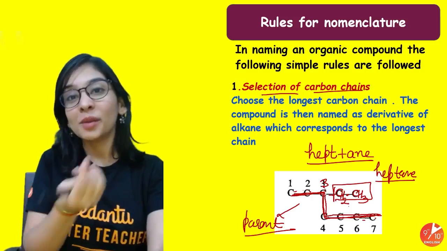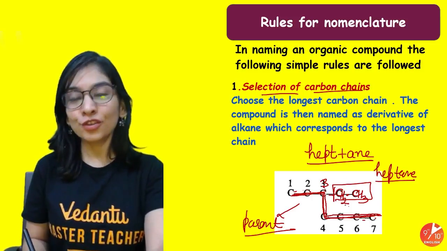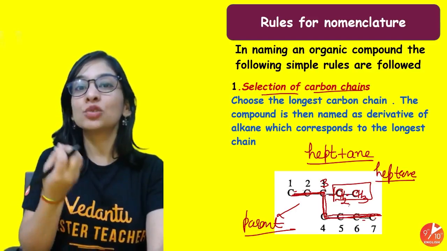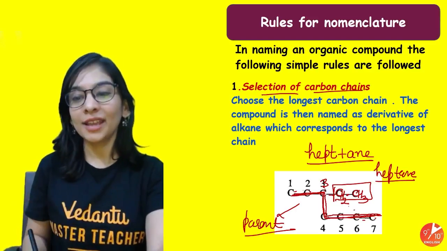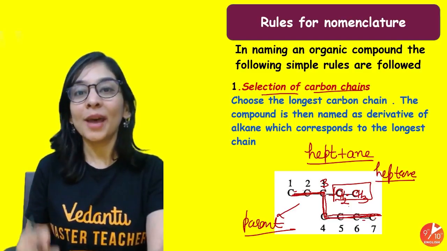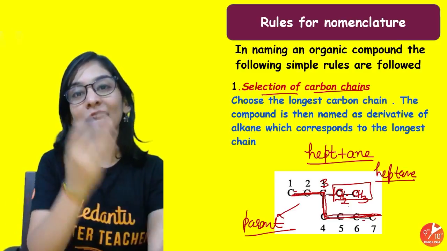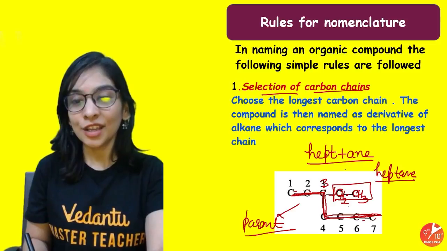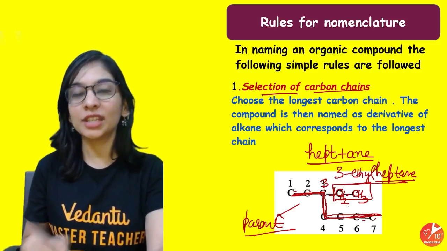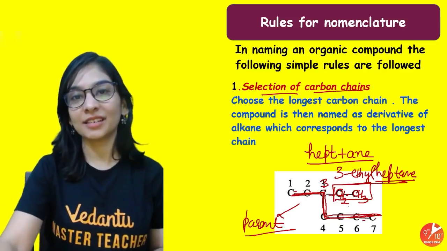The rest bonds it will make with hydrogen. So this CH2, CH3 is what? Isn't it your ethyl group? CnH2n plus 1 alkyl group? Yeah. So third is having this alkyl group, and you know that acts as prefix and should be named in very starting. So it will be 3-ethyl heptane. Now the nomenclature is completed.